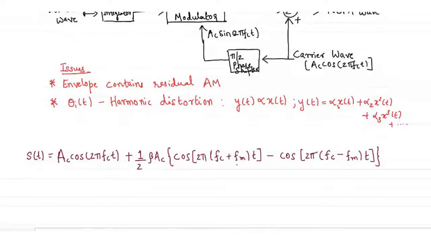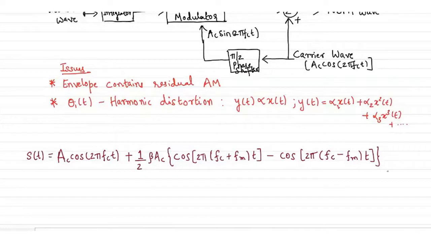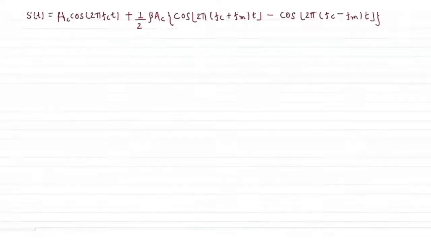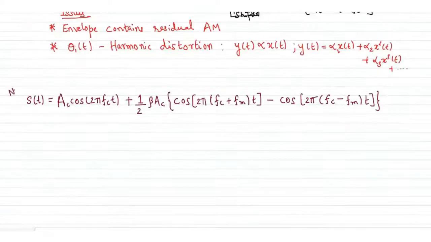So this will also serve as one of the important observations to find out the bandwidth of the FM signal. Now can anybody tell me what would be the bandwidth of the FM signal? Will it be 2 times f_m? Exactly, in a sense.